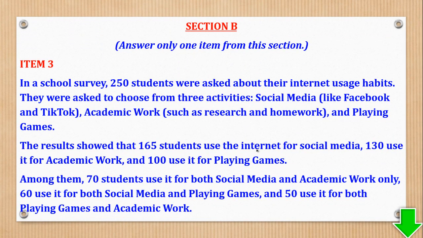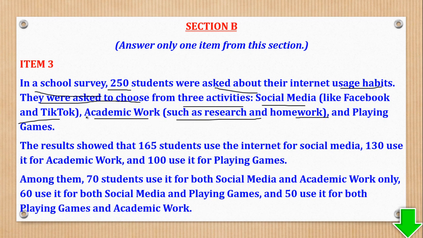Then section B has 2 items, and we are supposed to attempt 1. Item 3 says, in a school survey, 250 students were asked about their internet usage habits. They were asked to choose from the 3 activities: social media like Facebook and TikTok, academic work such as research and homework, and playing games.